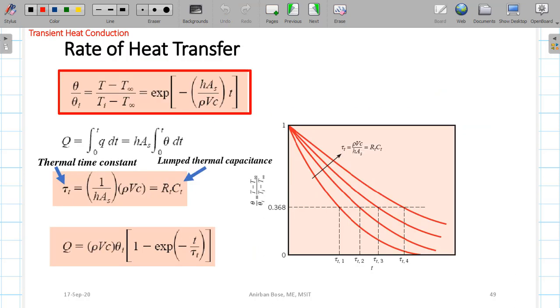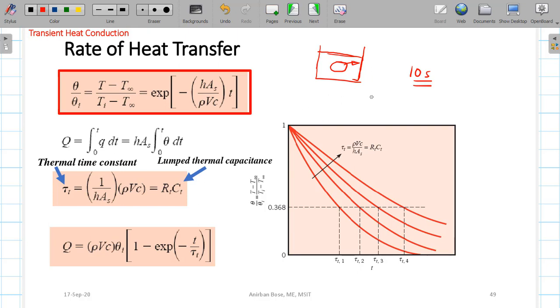Now, the second thing, after finding the temperature at any instant of time, is to find the rate of heat transfer at that particular time. Suppose in the same problem we put this body in a liquid, and we want to know how much heat will be transferred after 10 seconds.